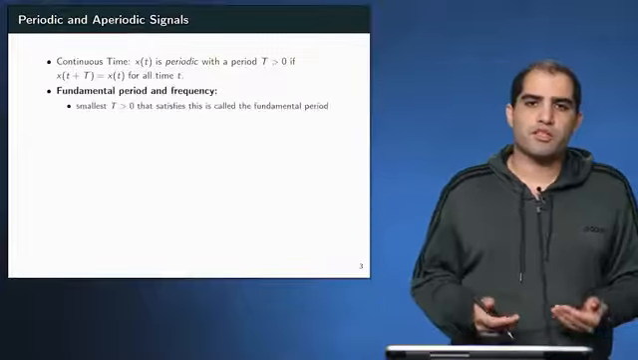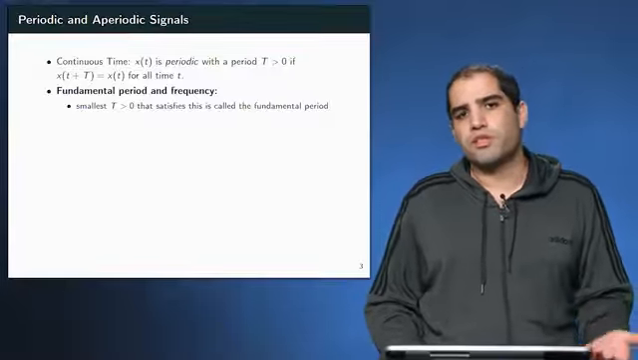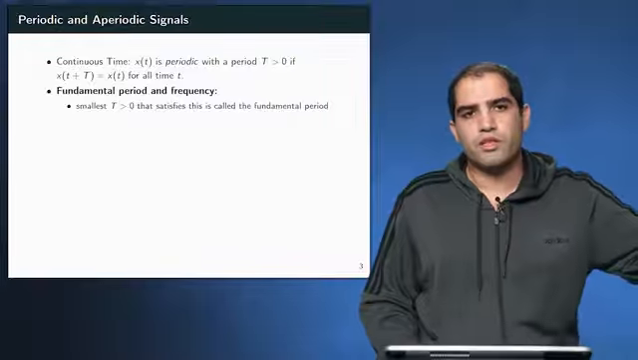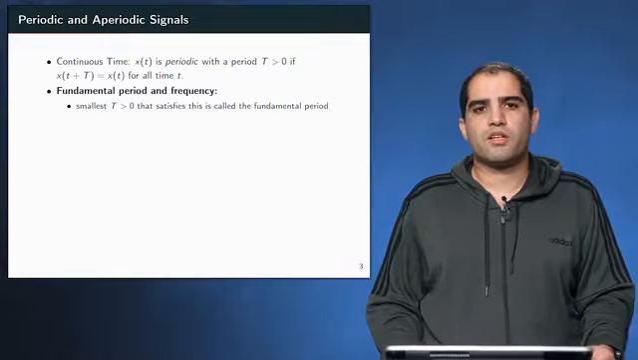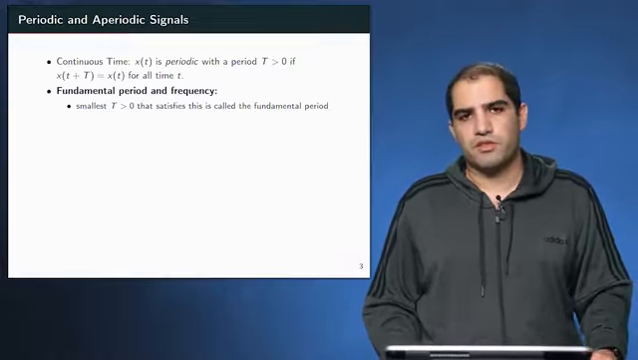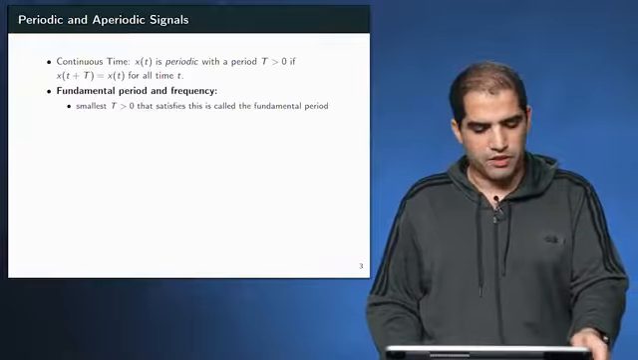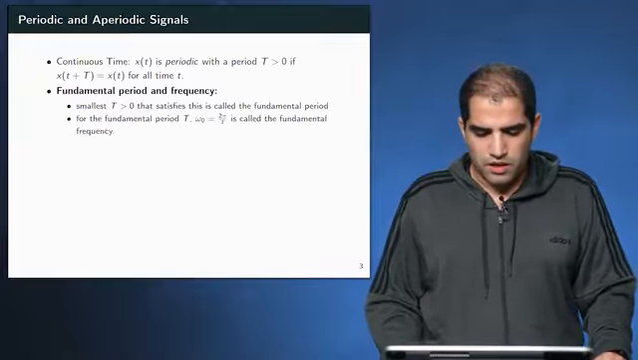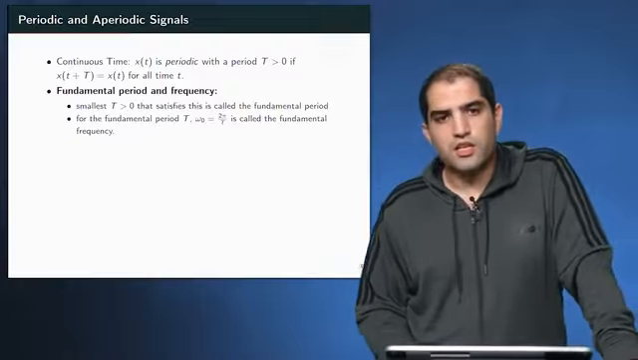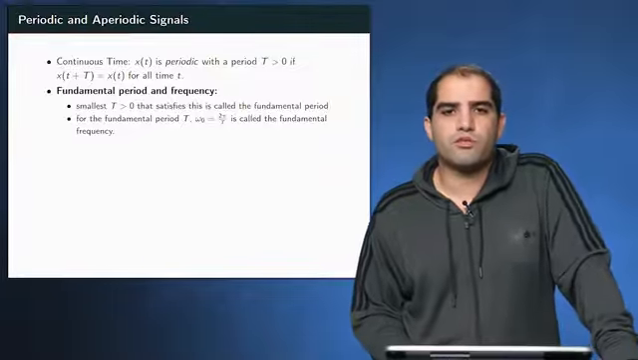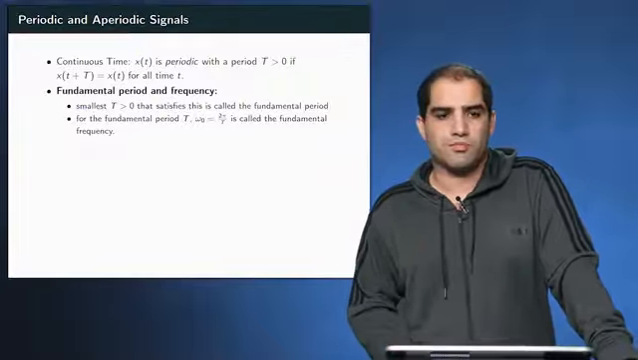The period is not unique, right? If it is periodic with period capital T, it is going to be periodic with period 2T, because every T it is repeating, so every 2T it's going to be repeating. The smallest such T is called the fundamental period of the signal. So the fundamental period is unique, unlike the period itself. For the fundamental period capital T, omega naught defined by 2 pi over capital T is called the fundamental frequency because it corresponds to the fundamental period capital T.